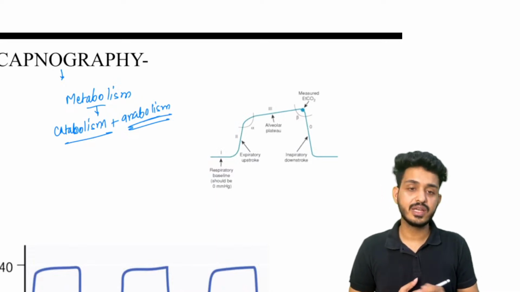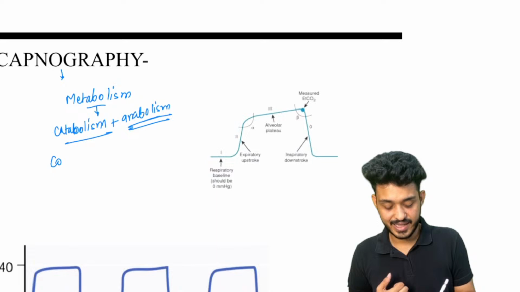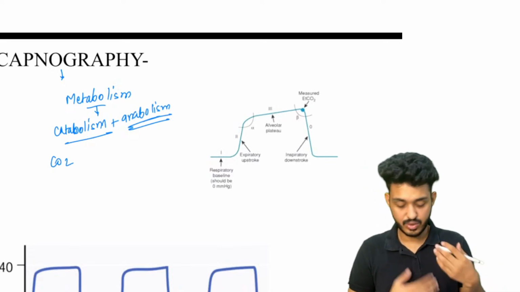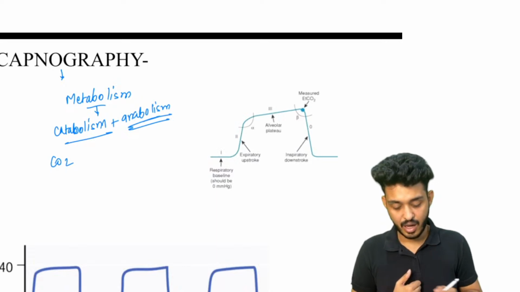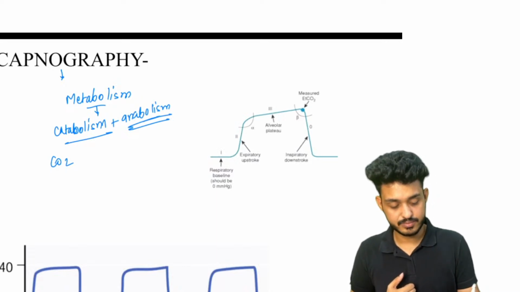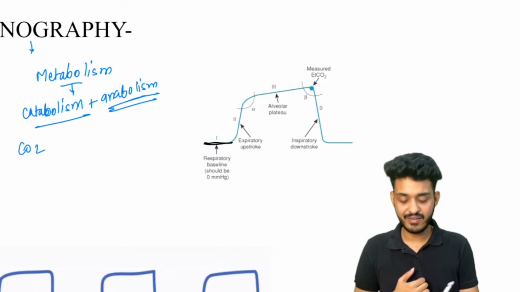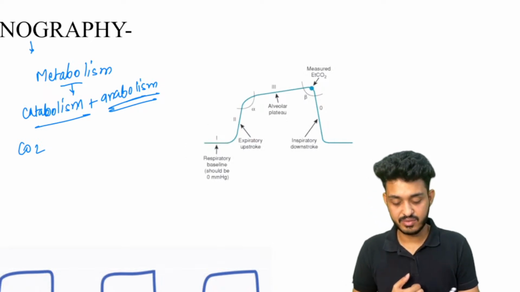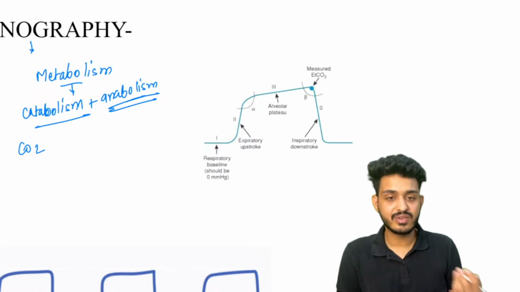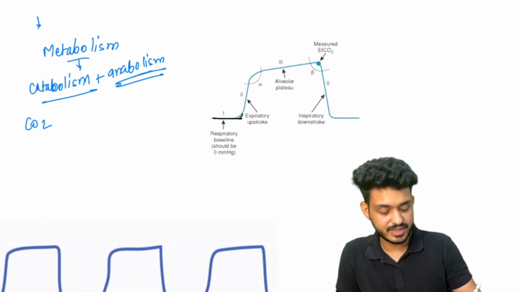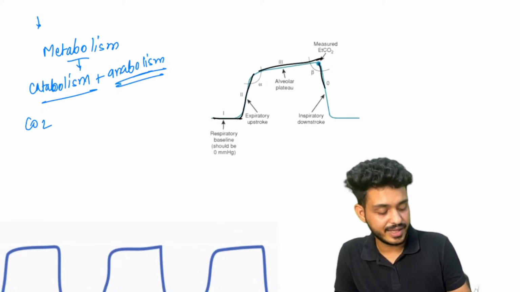Capnography tells us about the levels of CO2 which is coming out. Look here, we have this graph. What are the different things that happen here? This is phase 1, this is phase 2, this is phase 3, and this is phase 0.